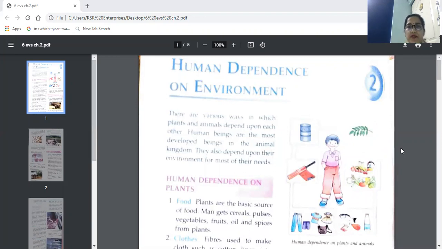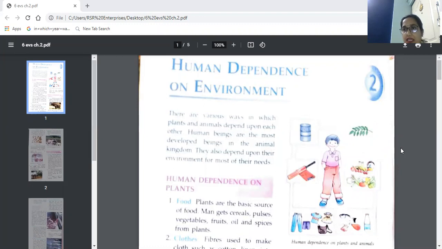There are various ways in which plants and animals depend upon each other. Now, plants and animals also depend on each other for some or the other thing. Human beings are the most developed beings in the animal kingdom.